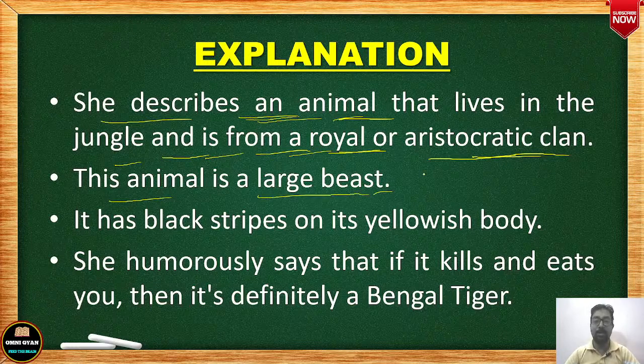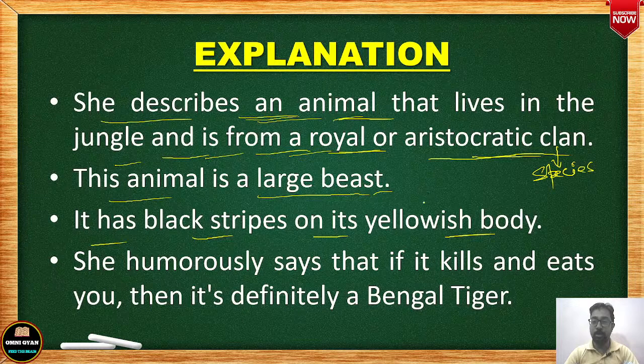बहुत ही बड़ा animal है और बहुत ही royal family से belong करता है, बहुत ही aristocratic family से belong करता है. Family means here species. Okay, here clan means species, क्योंकि animal का family को हम species कहते हैं. From the aristocratic clan. It has black stripes on its yellowish body. तो उसका body का skin जो है वो yellow है. The color of the skin is yellow and there are stripes. Okay, black stripes on the yellowish body.